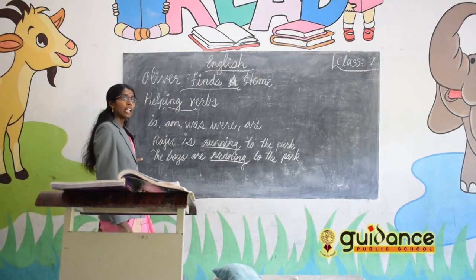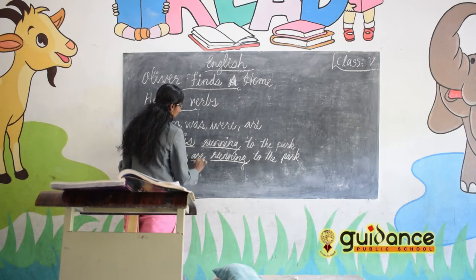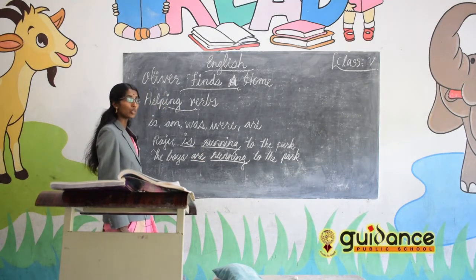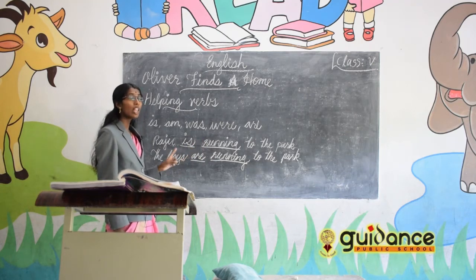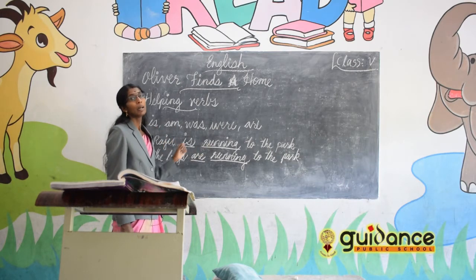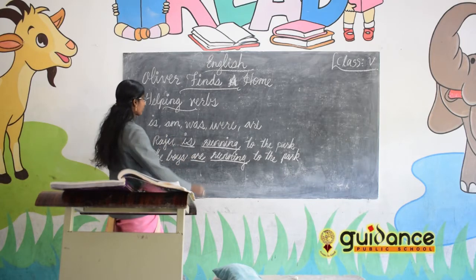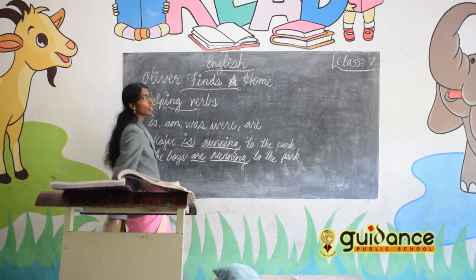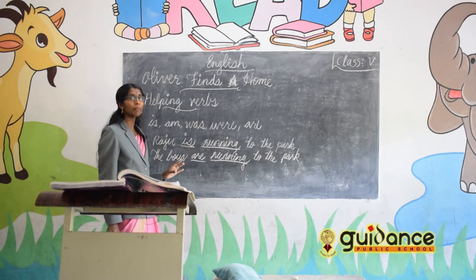Then which word is used just before the verb? Is and are. So the words which are used just before the verb to form the complete verb are called helping verbs. For easy understanding, we can say they help the main verb. Here, Raju is running to the park, and here, the boys are running to the park. Why is it different? The sentence is the same, but is and are are used.